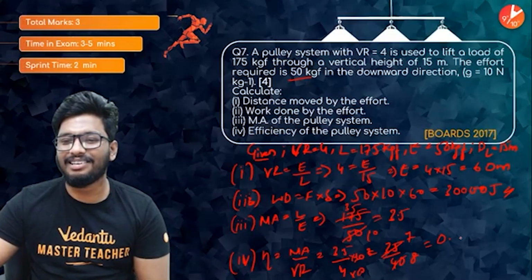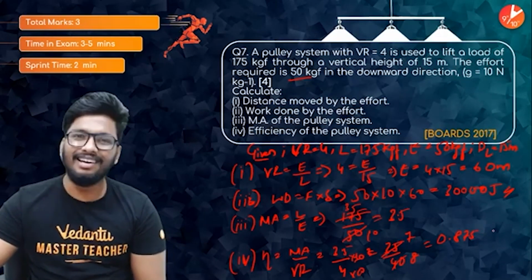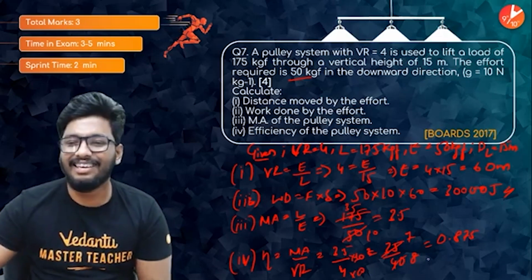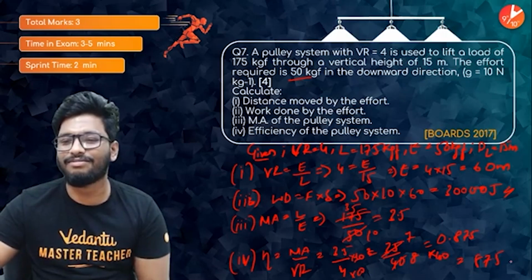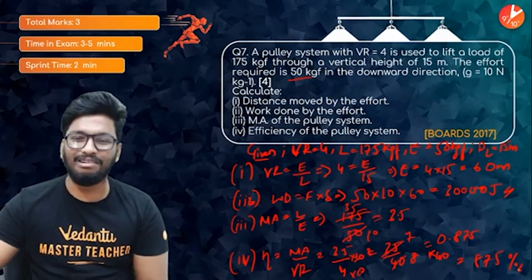What will be the number? I think 0.875, something like that. You'll get something like that. So multiply this by 100, and you'll get 87.5%. That would be the efficiency.